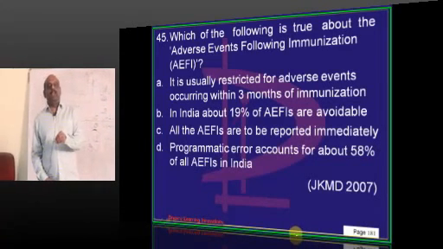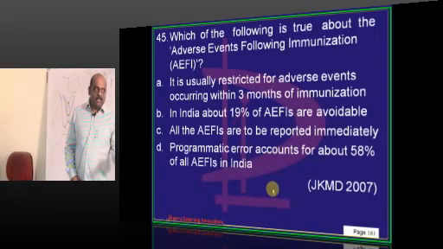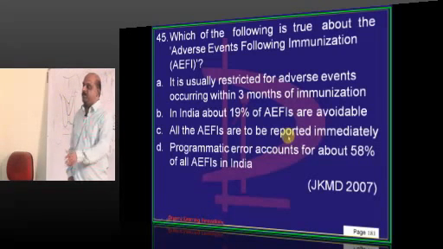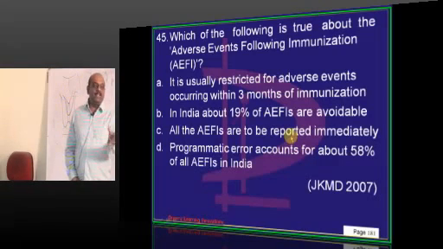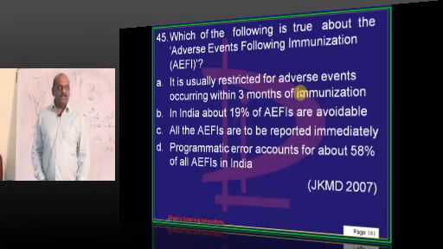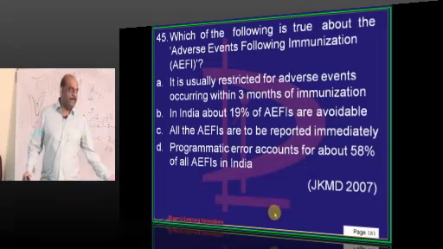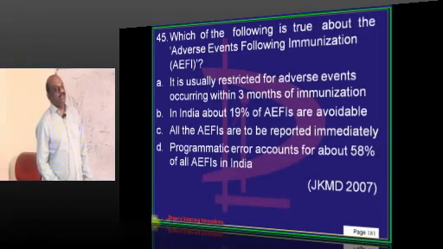Adverse events following immunization. What brings the greatest discredit to all immunization programs? For example, poliomyelitis. Vaccine associated poliomyelitis will bring all discredit. Right? What kind of discredit? District medical health officer will shift from one district to other. He will be transferred. Then ultimately minister will give 1 or 2 interviews that it is all because of DMHO. DMHO will say all because of the PLC doctor, all because of the ANM, and all because of ultimately we don't know. They will put a committee and that will be forgotten after 1 week of newspapers.